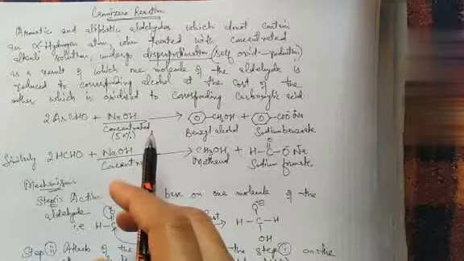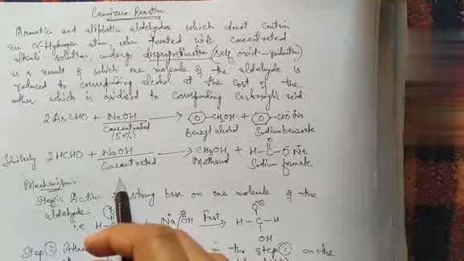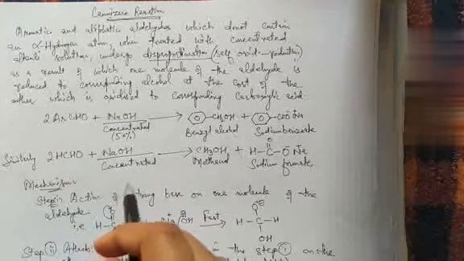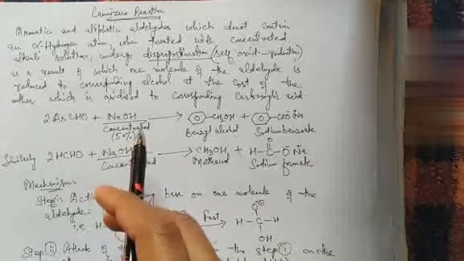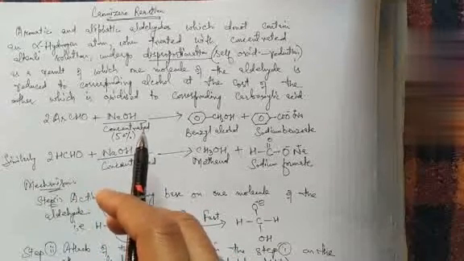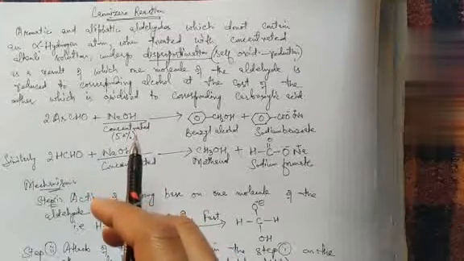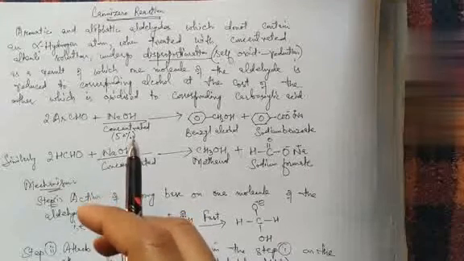Last time we discussed the aldol condensation reaction, taken from the chapter on aldehydes and ketones of 12th class. Now this time we are going to discuss the Cannizzaro reaction. What happens in the Cannizzaro reaction?